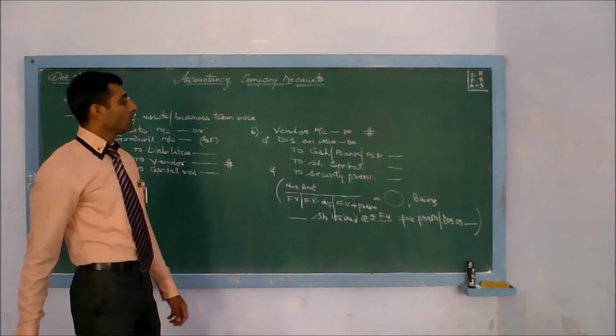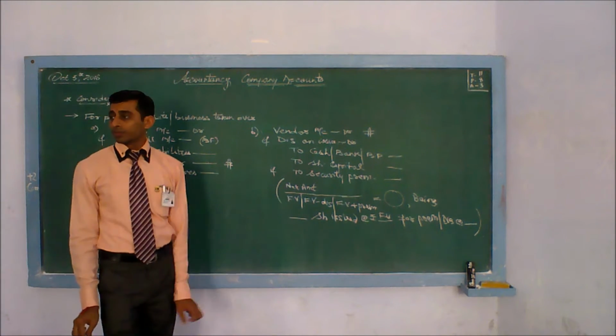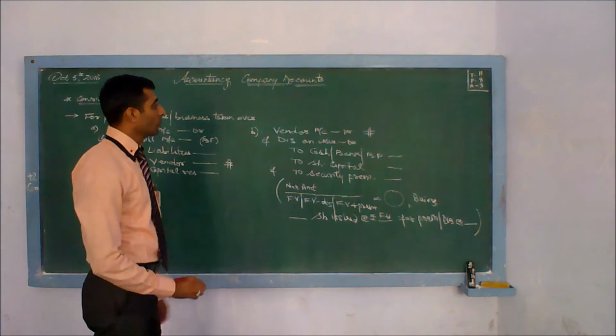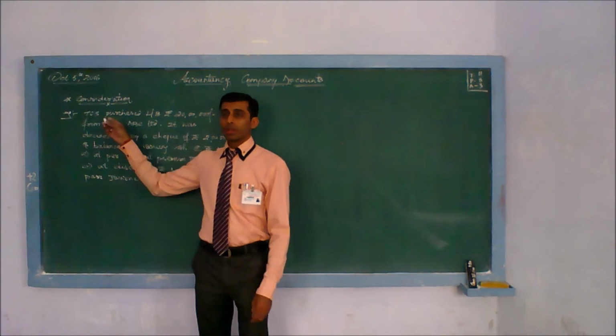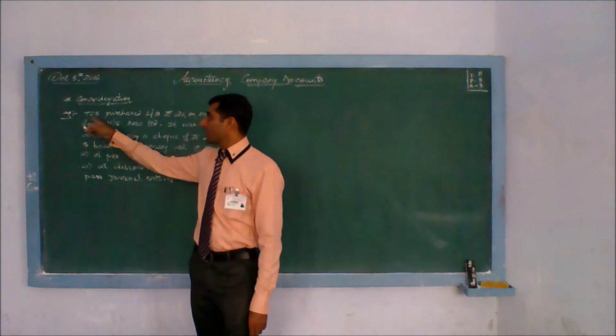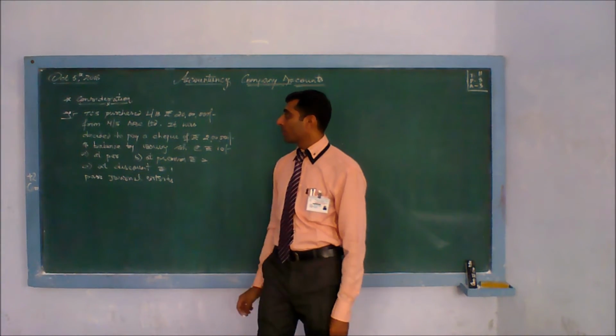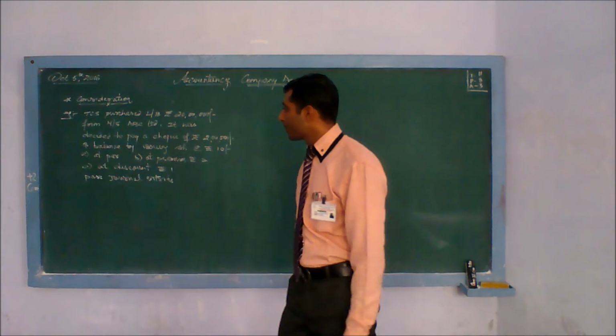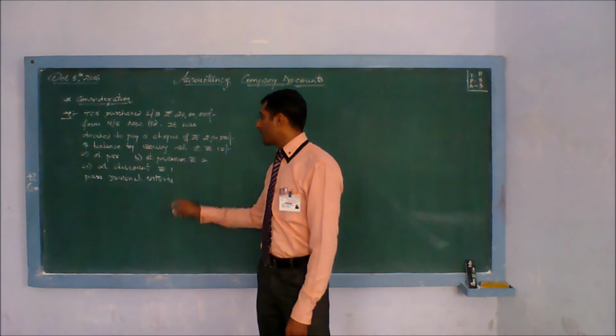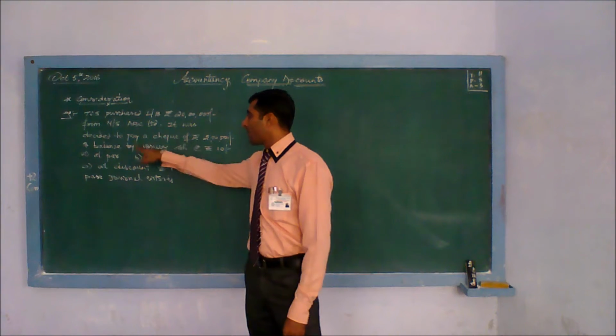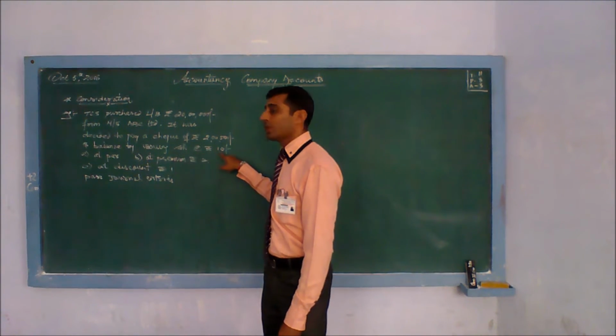This is how you are going to fill this column. We will discuss it now with one example. You have an example of consideration. TCS purchased land and building rupees 20 lakh from Messrs ABC Limited. It was decided to pay a check of rupees 2 lakh and balance by issuing shares at rate rupees 10.